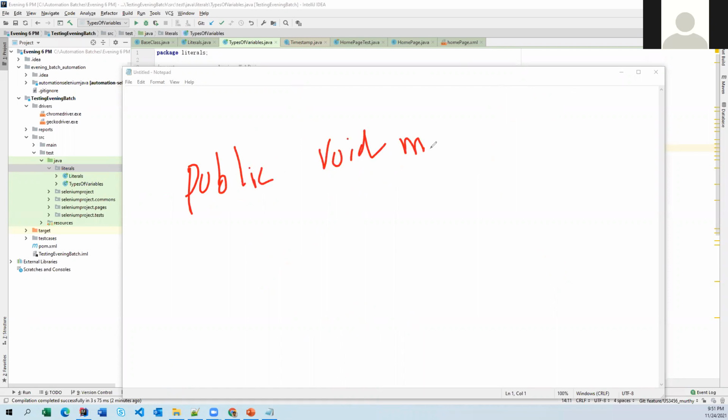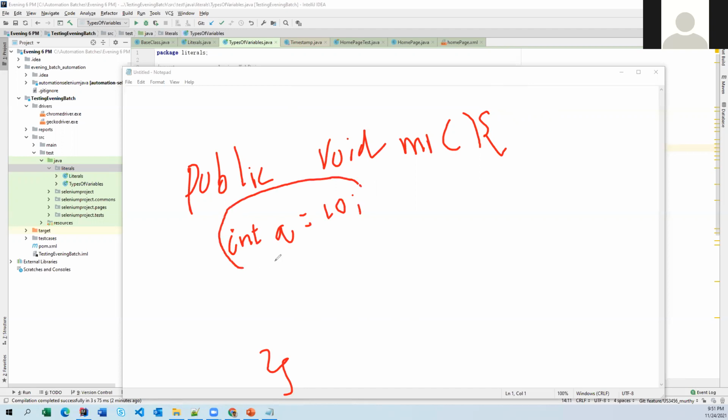Let's write a small function, public void m1, where M1 is method one. Open and closed brackets. Now if you want to declare one variable, int a equal to 10, this type of variable is called a local variable. What is the lifespan of these local variables? The lifespan of the local variable is within this block only.